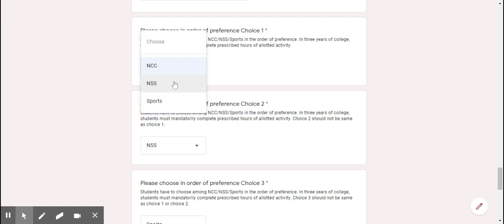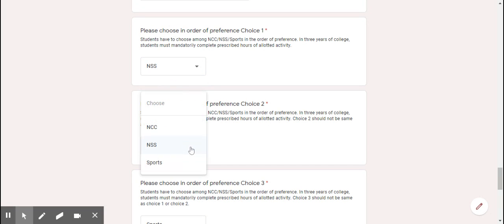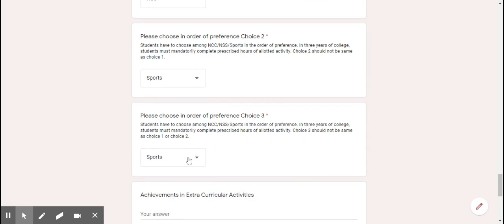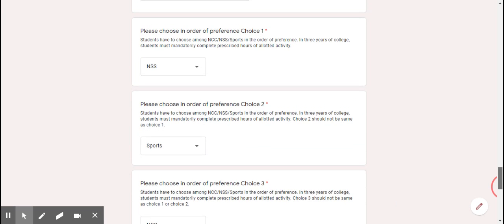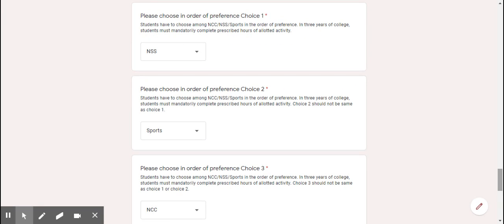For example, my first preference is NSS, my second preference is sports, and my third preference is NCC. So I need to choose them according to my ranking. College will allot you accordingly.